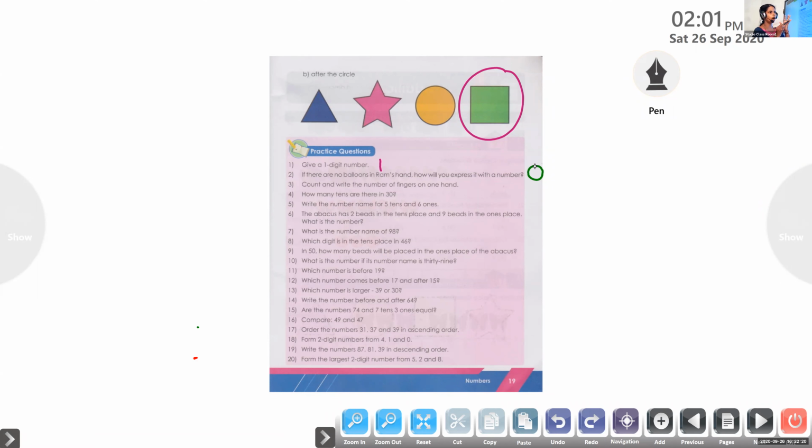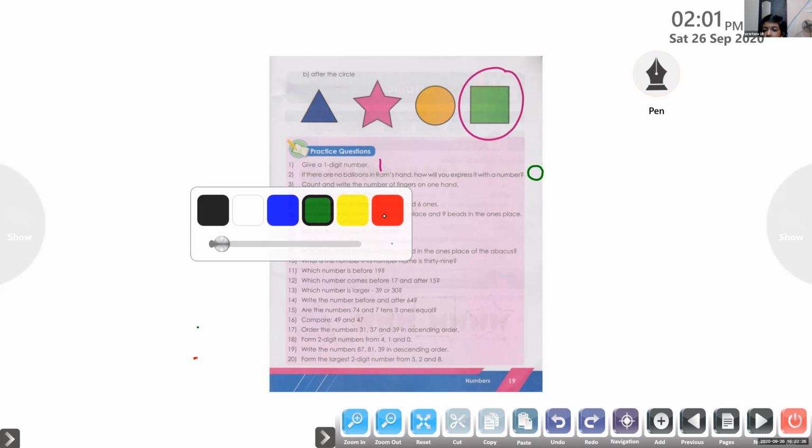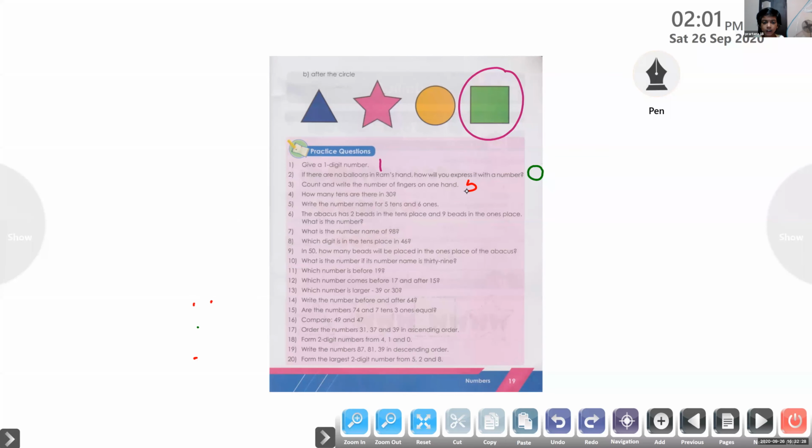Count it. 1, 2, 3, 4, 5. So there are 5. So we can write the number 5. Count and write the number of fingers on one hand. One hand, we have 5 fingers. Okay, Srutakirti, very good.